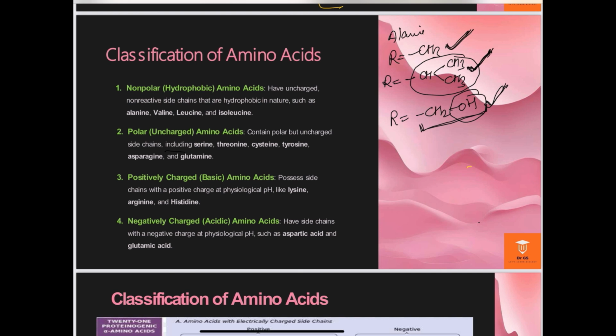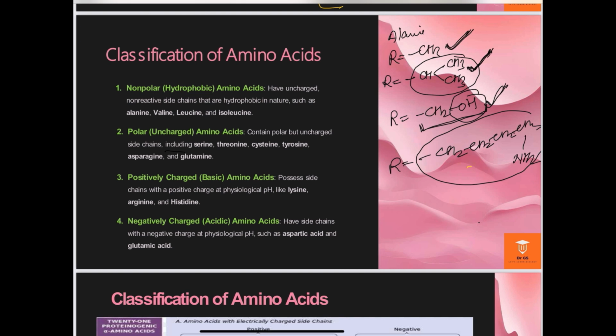And the third example is the positively charged amino acid, just like the lysine. I have already explained about the lysine, and here I can draw the structure of the lysine. The R group is specified by CH2, CH2, CH2, CH2 and NH2. This is the alkyl structure of the lysine.